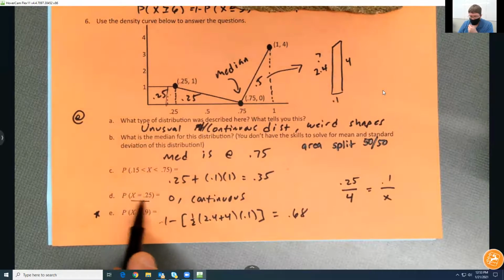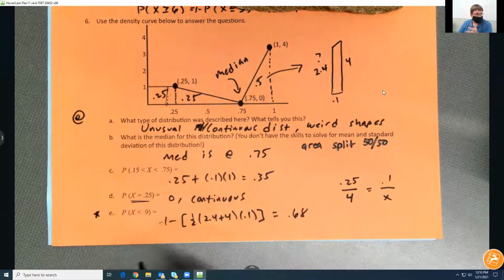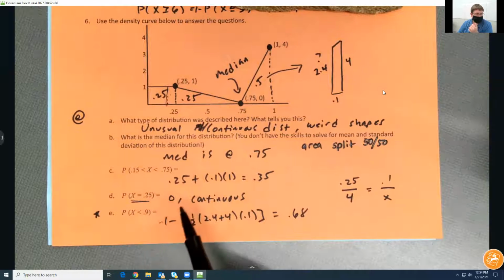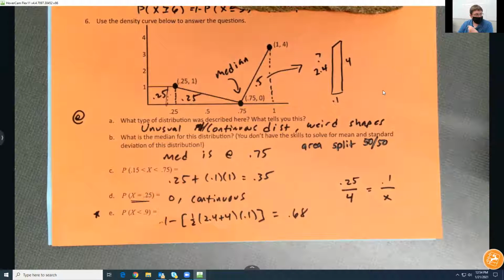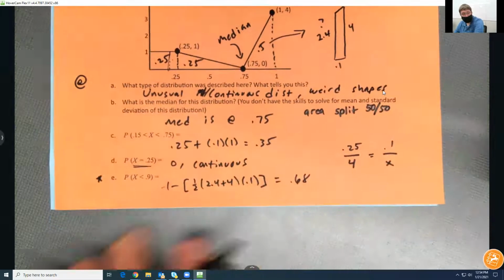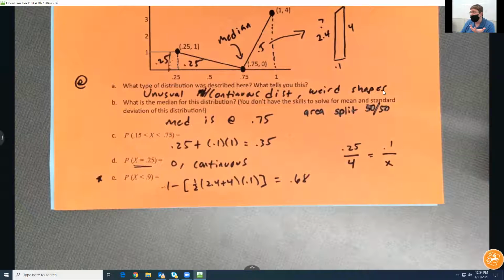Now, just like on the other one, you cannot do equals to anything. So what is the probability x equals 0.25? It doesn't exist, 0. It's continuous. Nice try, Mr. G. Don't get me on that one. So it's likely that you're going to see one of those too, so just be ready. Not every answer is going to be a number.